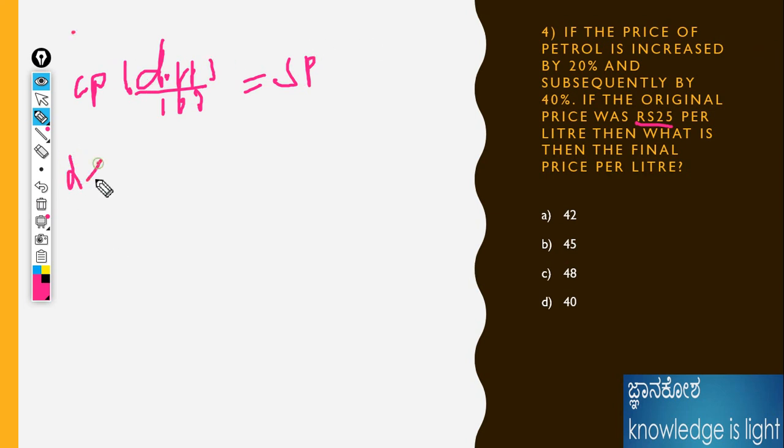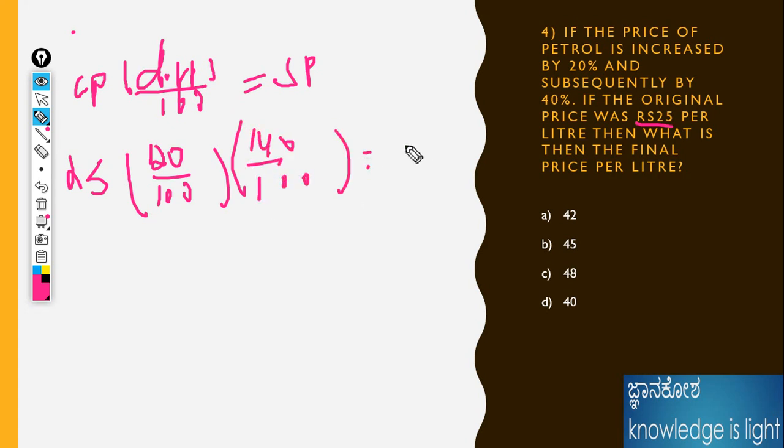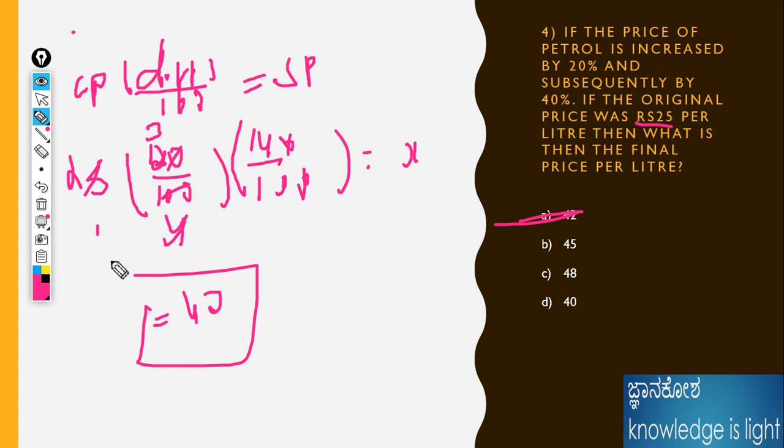25. Here, increasing the value: 100 plus 20, 120 divided by 100. Then here also 140 divided by 100. We need to calculate SP, that is the final value. Just cancel it down: 25 times 1.2 times 1.4 gives 42. 42 is the answer. Isn't it an easy way? After increasing the price by 20% and 40%, the final price is 42.